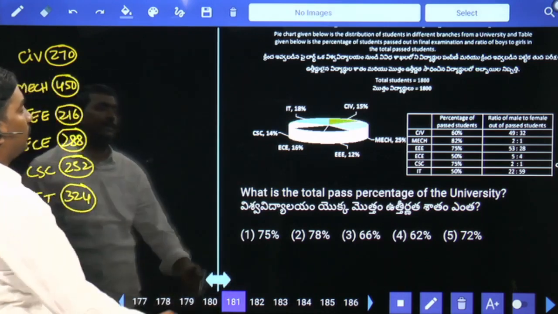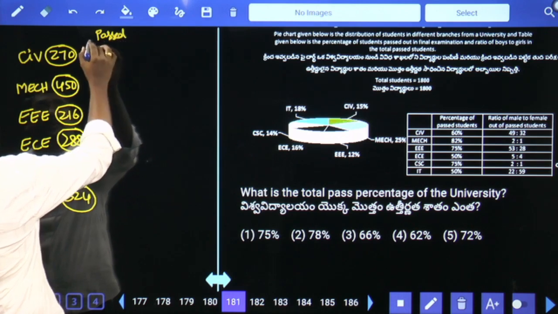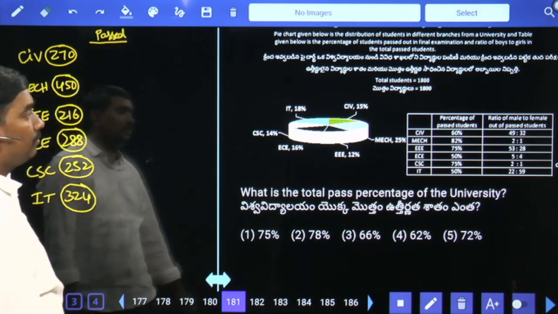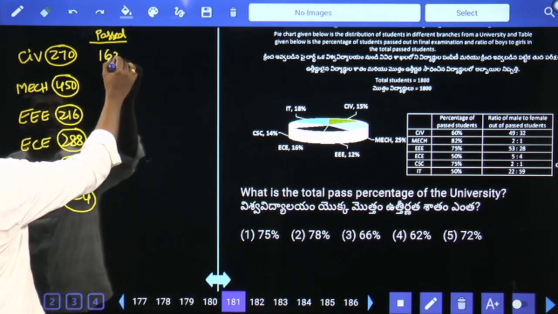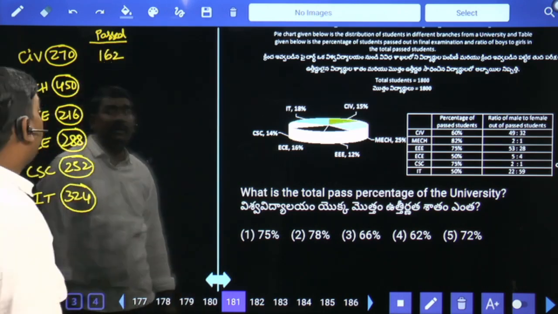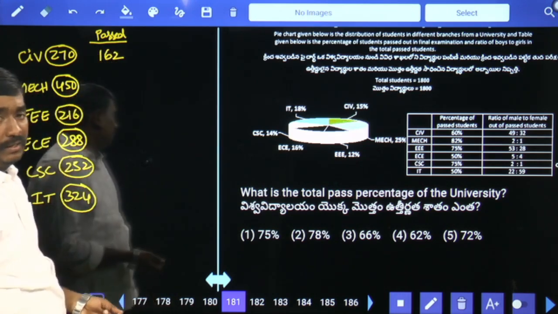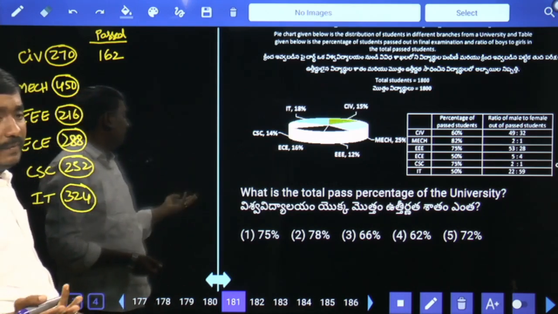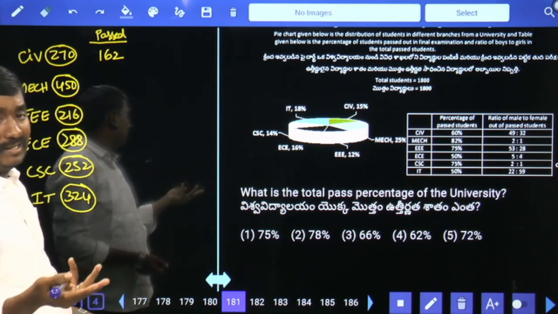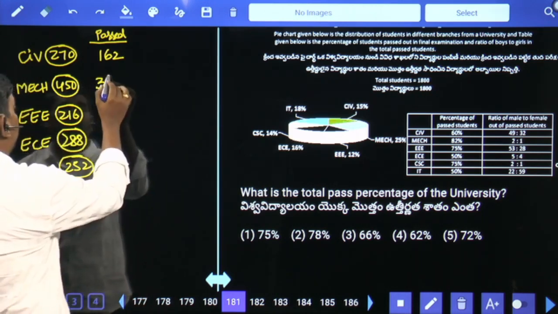In that, the percentage of passed students. Total how many passed? In 270, 60% passed, which means 162 members passed. In mechanical, 82% passed. 82% of 450, take it as 45% of 820. 50% of 820 is 410, minus 5% which is 41. 410 minus 41 means 369.